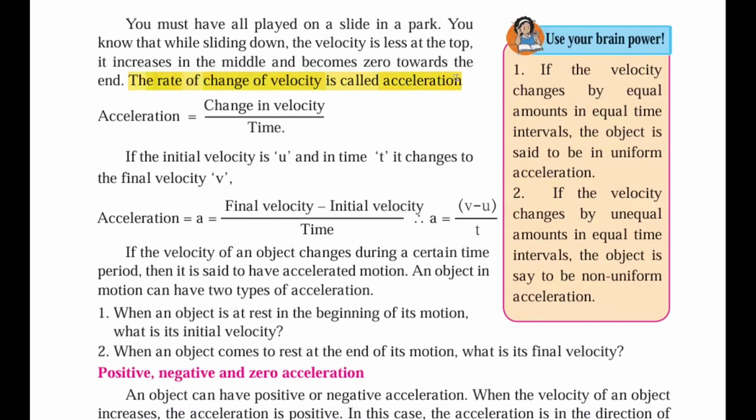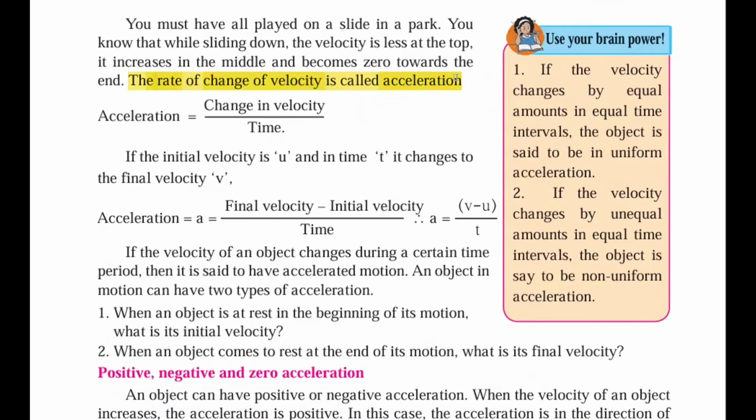If there is any change in velocity, from 0 to 20, what is that change called? It is called the change of velocity. What will the difference be? The difference is 20 meter per second. 20 minus 0 is 20 meter per second. In what time? In 10 seconds. So the answer will be 2 meter per second. So it is meter per second square. There is one more thing that I added here, meter per second square.